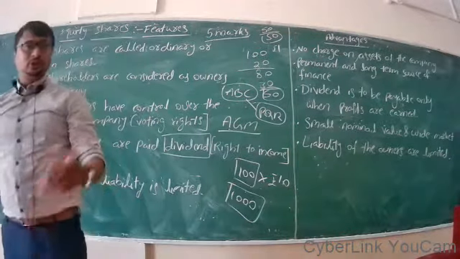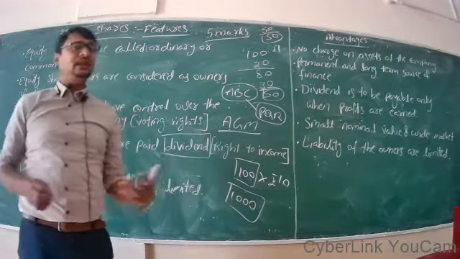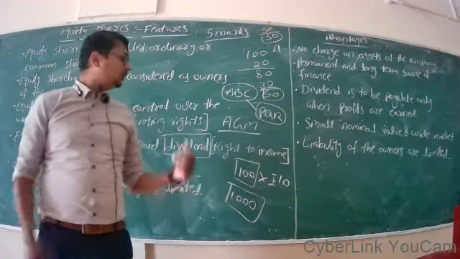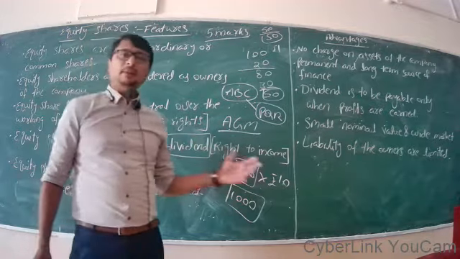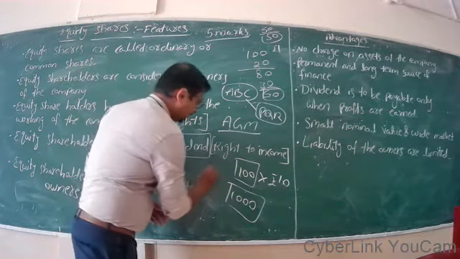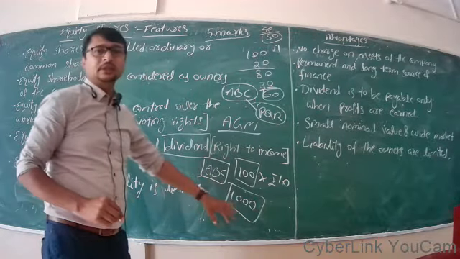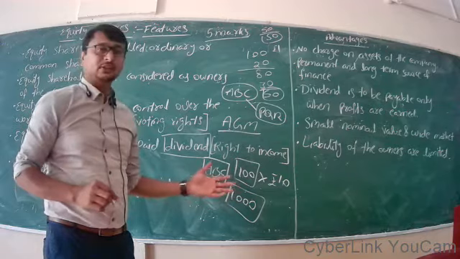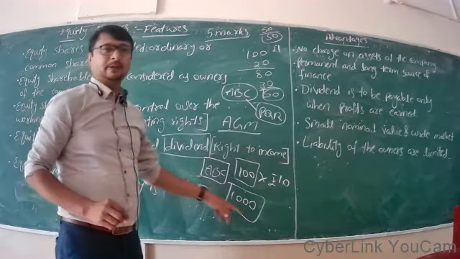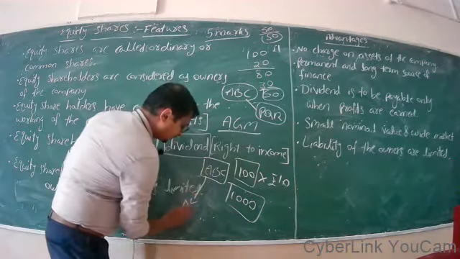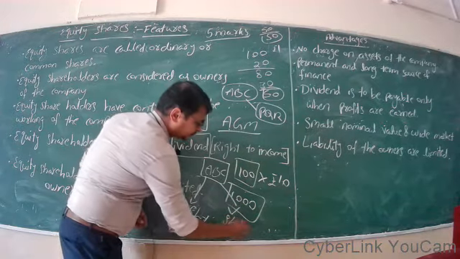If the company needs 1000 rupees for its further operation or expansion of its business, say this ABC company, there are two options to raise this capital. One is to borrow a loan from the bank, and another one is shares.